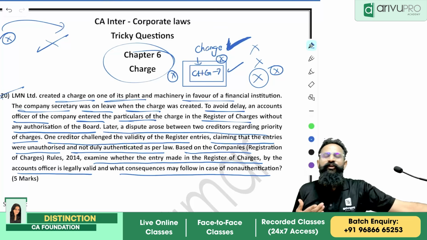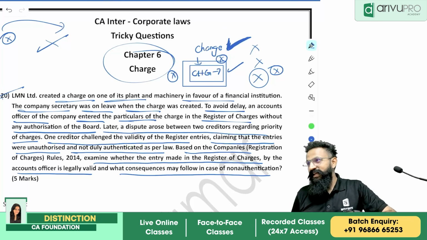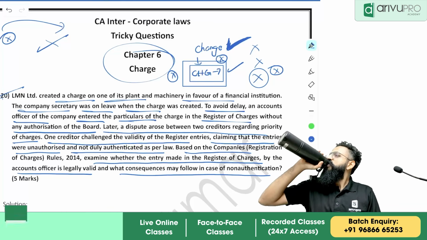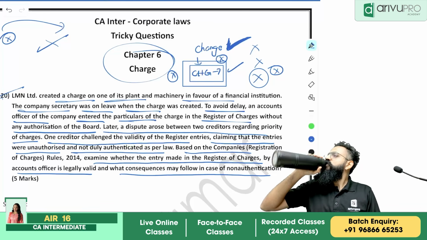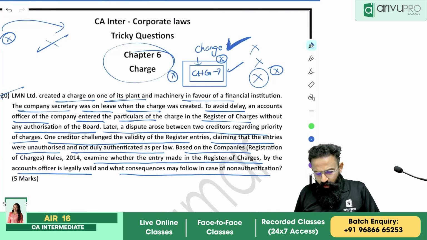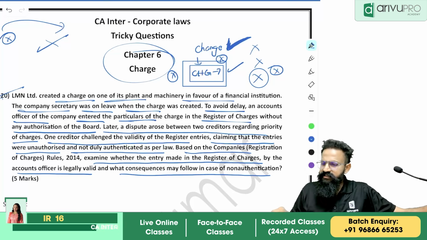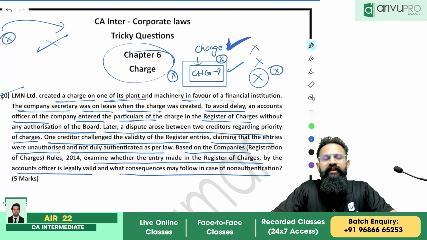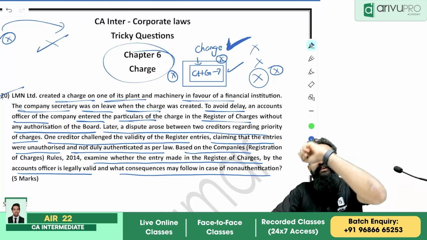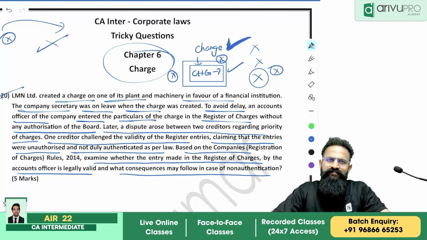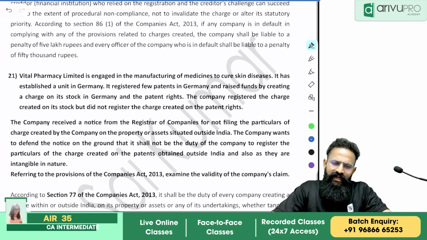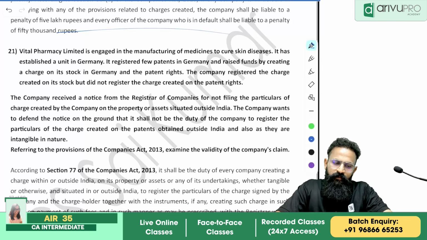Yes, the law tries to protect the outsiders from the company. So in the given case, the charge is valid. According to me, that's the only right answer. But the institute has given you both the answers. According to me, the second interpretation is wrong. Internal irregularity will never nullify the external charge created. Is this clear? Okay. Consequence, of course, penalty is there. Remember the penalty and go.